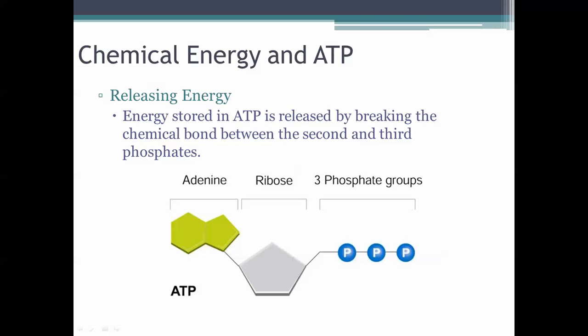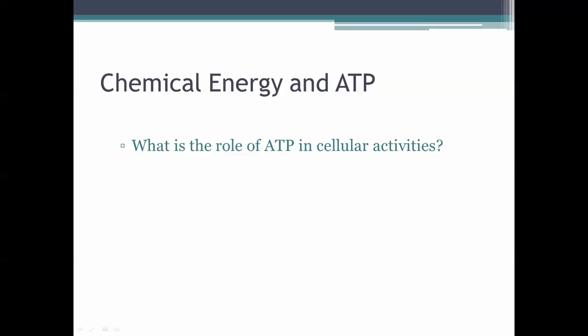And then when we release the energy, so releasing the energy would maybe be like using your cell phone, the energy stored in the ATP is released by breaking the chemical bond between the second and third phosphates. So we'll watch what happens when this bond is broken. So you can see there, you had some energy, or we had a little energy usage, and now we're back to ADP. So put it in terms maybe you guys can understand. Let's say you just downloaded a new app, so you had the fully charged battery, you download the app, that takes energy, and it breaks, and now you're back to your partially charged battery, your ADP. So that is how ATP and ADP help us with our energy storage.